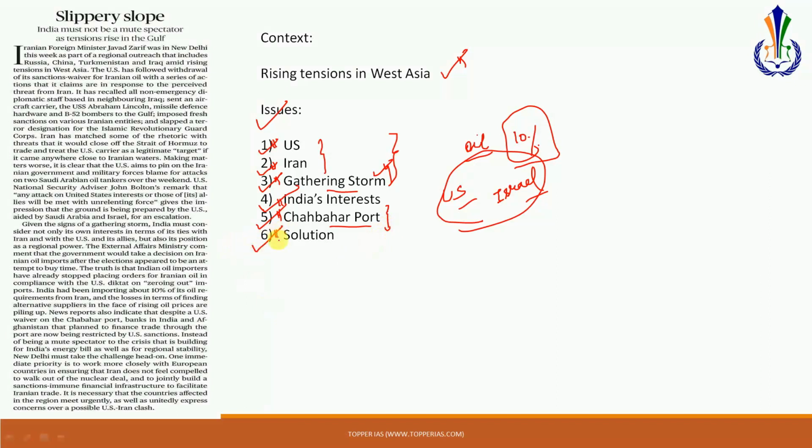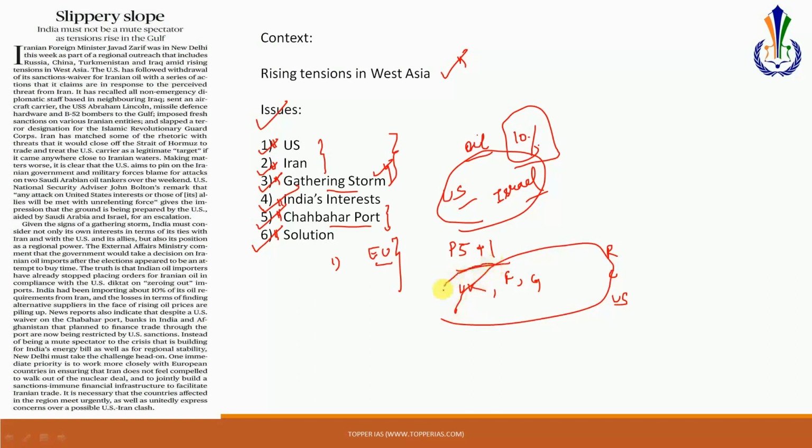Next, our editorial is offering some solutions, which is the most important aspect of this editorial. What India can do at this point of time is, first and foremost, engage with the European countries. Why should India engage with the European countries? Because if you remember, in the P5+1 agreement, that is the nuclear agreement that was signed with Iran, the UK was involved, France was involved, and Germany was involved. So even if we exclude Russia, China and the US, these three are European countries, and they are very much in favor of the sustainability of this agreement. So India should engage with these countries so that tensions are de-escalated in this region. That could be one solution that has been offered.